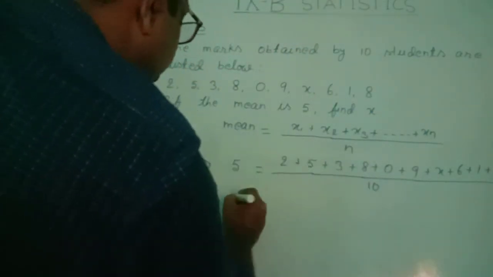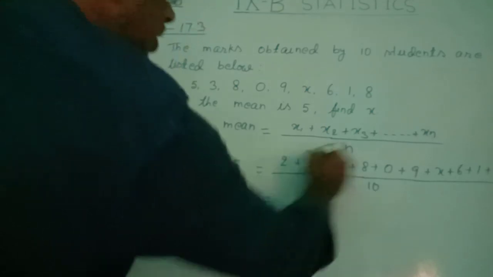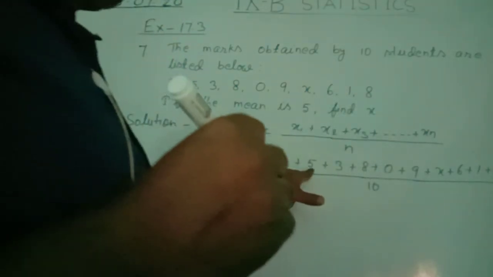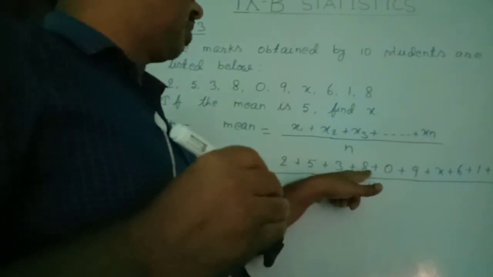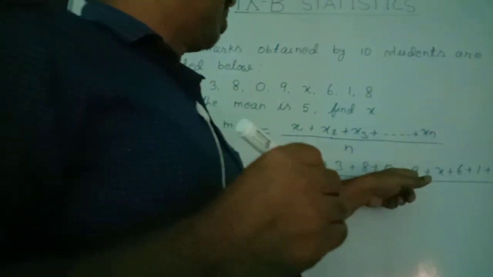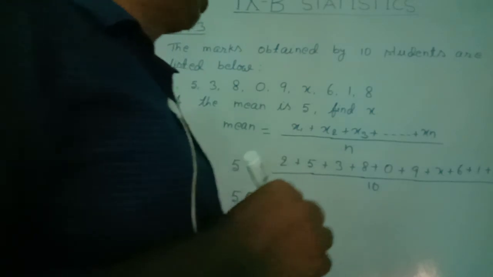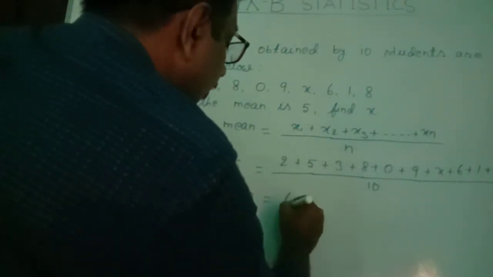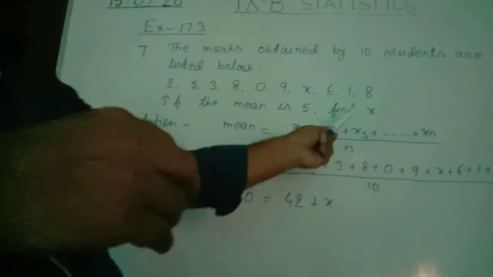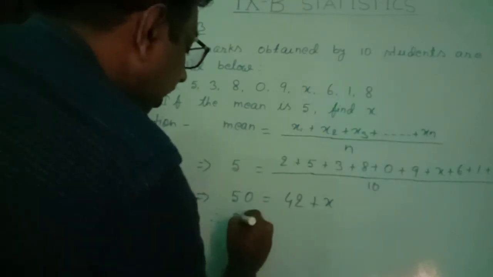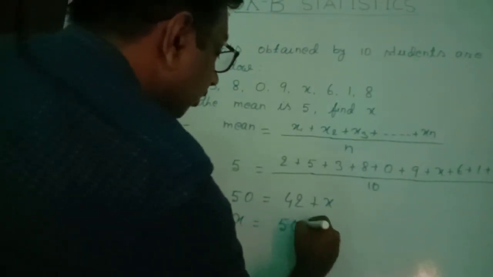Now by cross multiplication this became 50, and this sum: 2 plus 5, 7, plus 3, 10, plus 8, 18, plus 0, 18, plus 9, 27, plus 6, leave this x, plus 6, 33, plus 1, 34, plus 8, 42. 42 plus this x. So we are asked to find x. Therefore x equals 50 minus 42 equals 8. This became the answer.